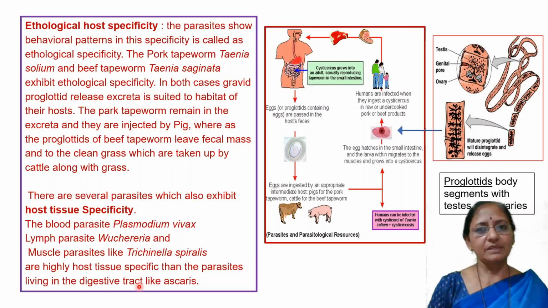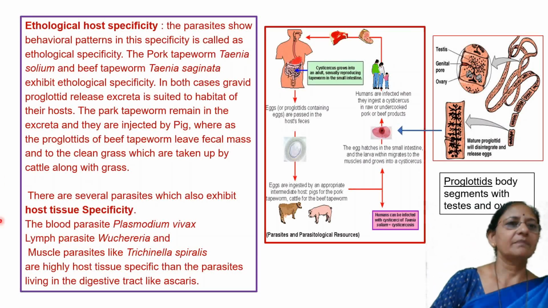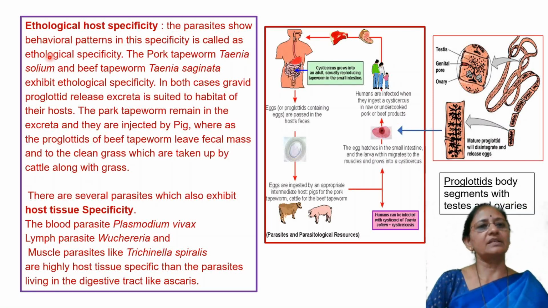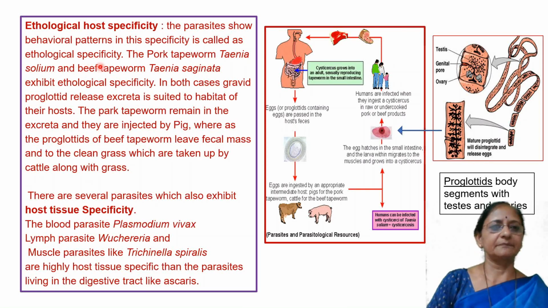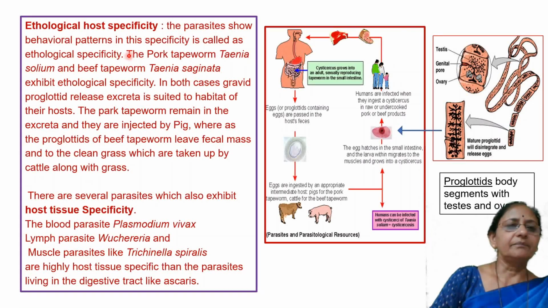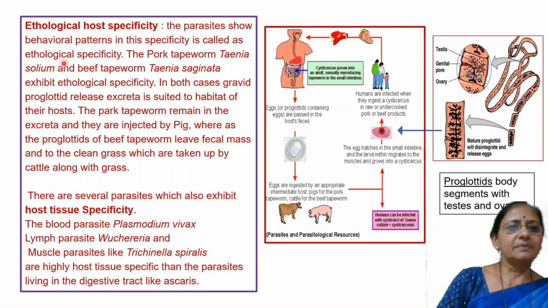There is one more specificity recorded, that is ethological host specificity. When the parasite shows a behavioral pattern, this specificity is called ethological specificity. We can explain this with the help of an example.